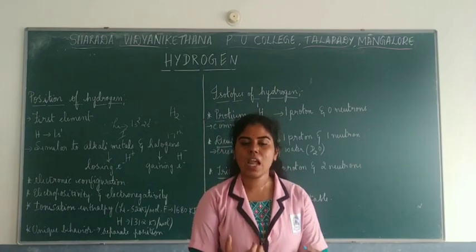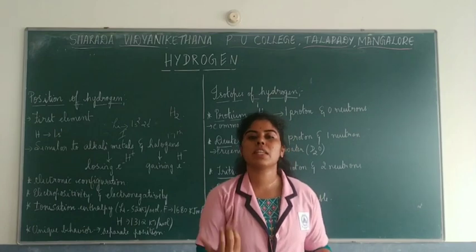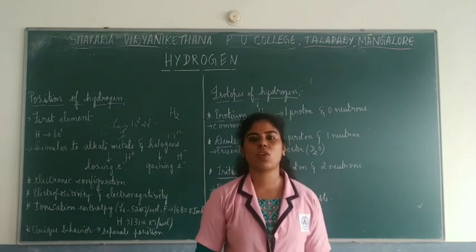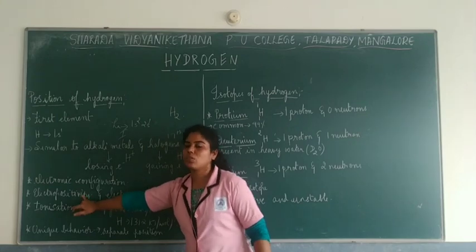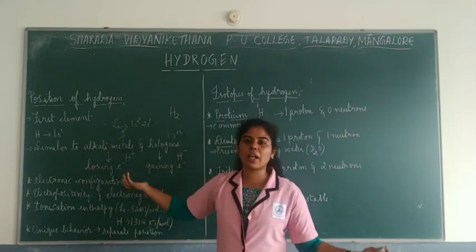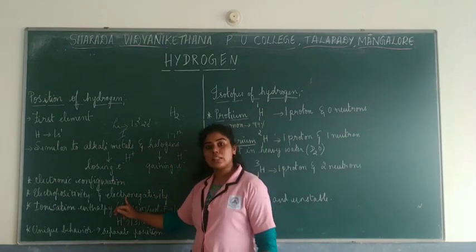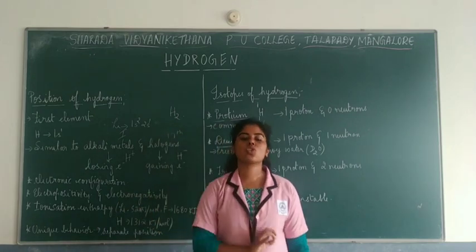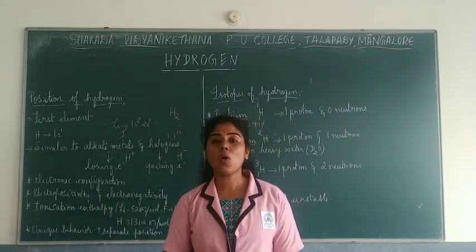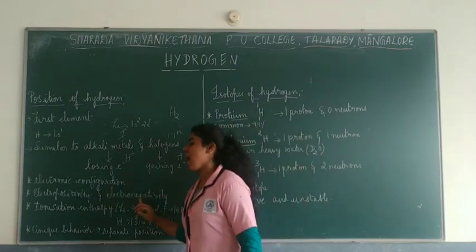The tendency to lose electrons. That is how an element becomes electropositive. That is, loss of electron makes it positive, or the tendency to lose electrons. Now, as I told you, hydrogen can lose an electron and become electropositive just like the alkali metals. And at the same time, electronegativity can also be exhibited by hydrogen. How? By gaining an electron. So as I told you, it can have both properties.